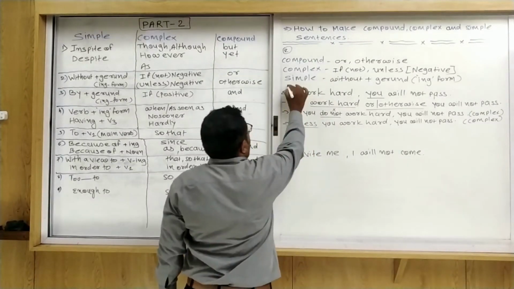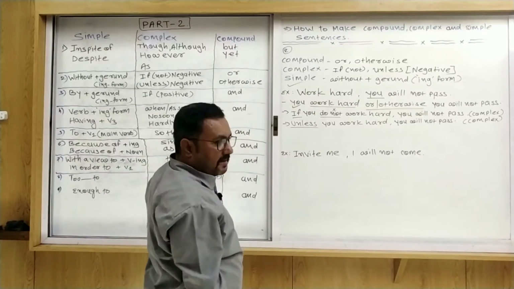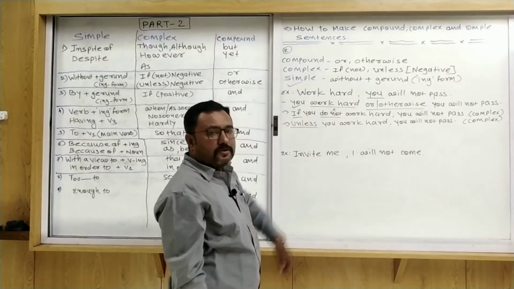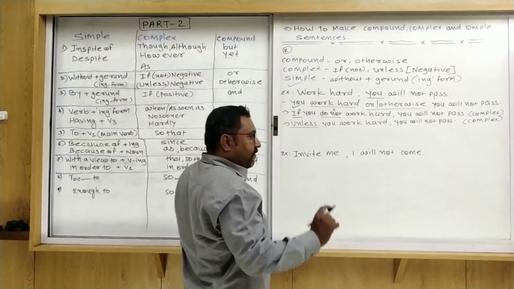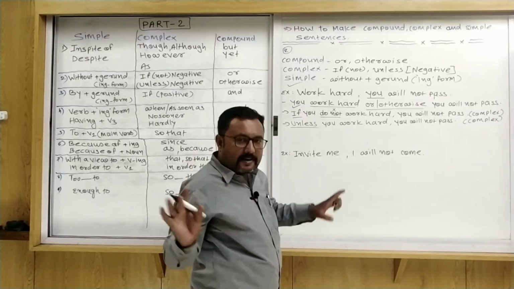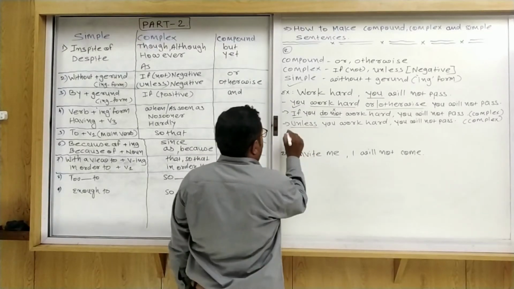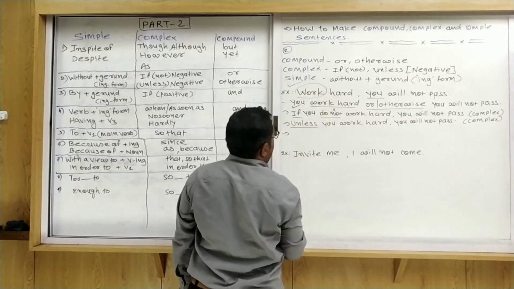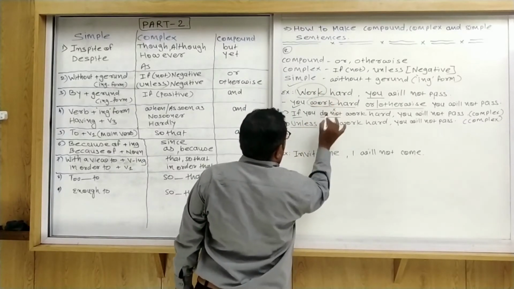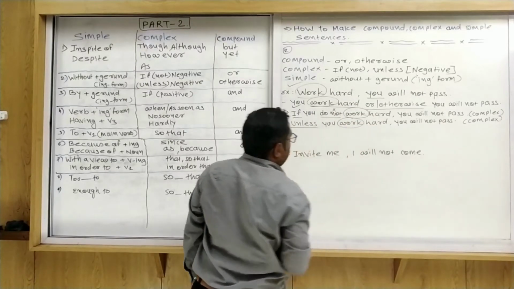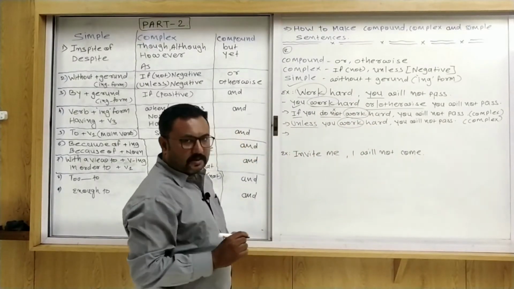Now we make a simple sentence. When we make a simple sentence, at that time it is necessary to use without. We start the sentence with without. Don't write the subject here. So first of all, find out the verb. What is the verb? You work. If you do not work, unless you work. So here work is the verb.